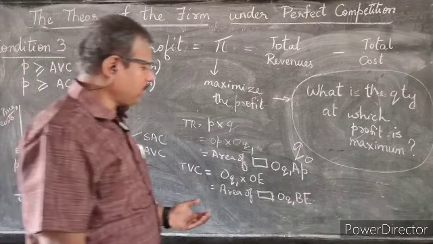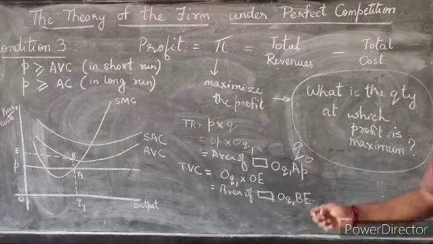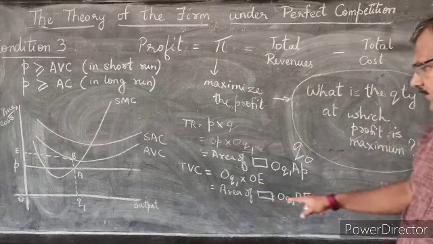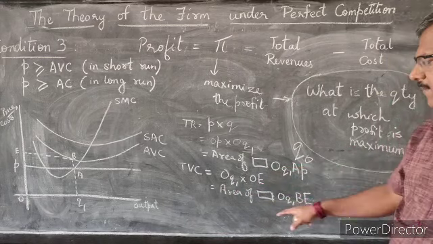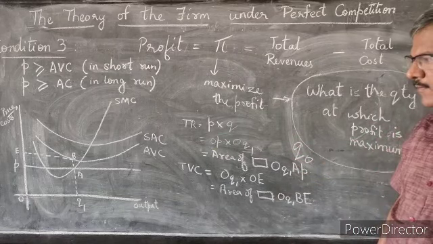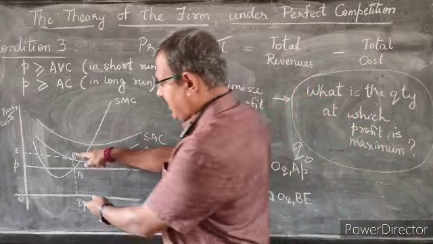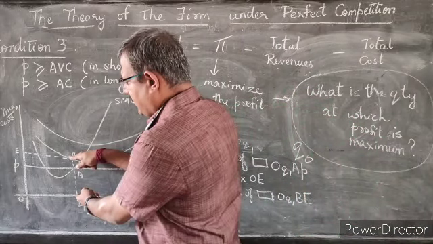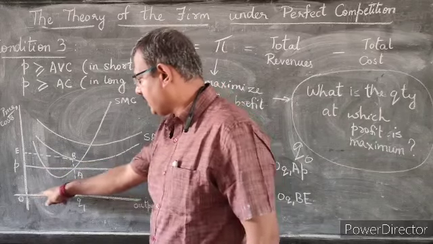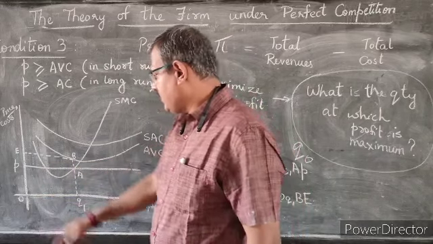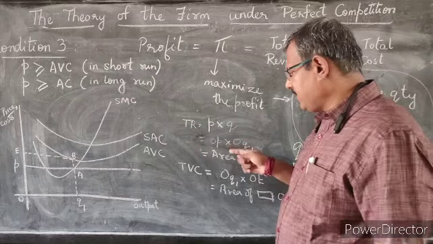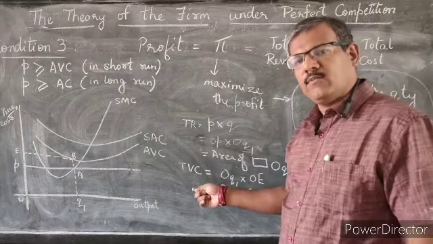So clearly, if you observe this, you will see that the second rectangle has a larger area than the first rectangle. Clearly from the figure itself, this rectangle is of a larger area compared to this rectangle, which means the total revenue being made is less than the total variable cost.